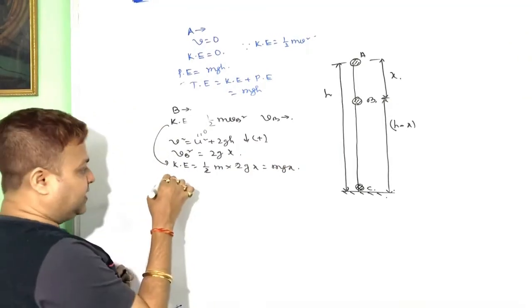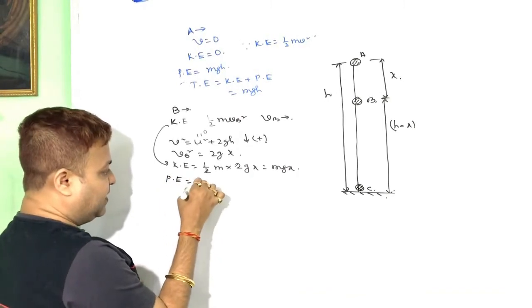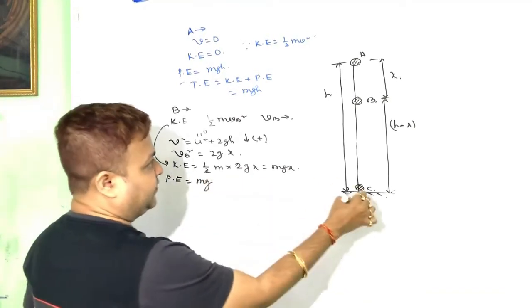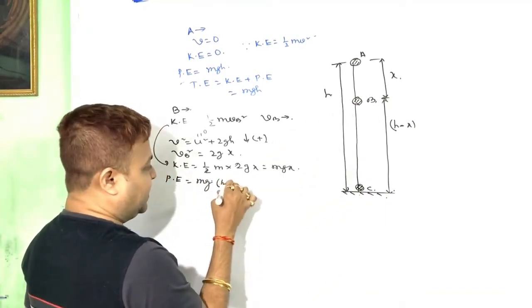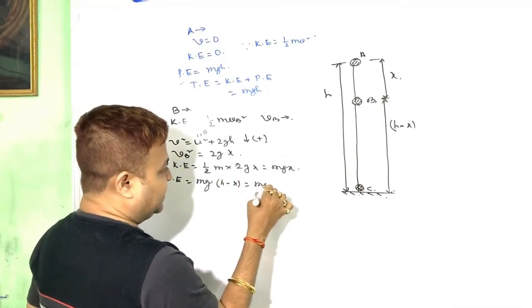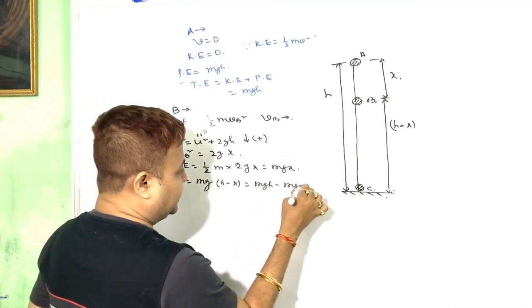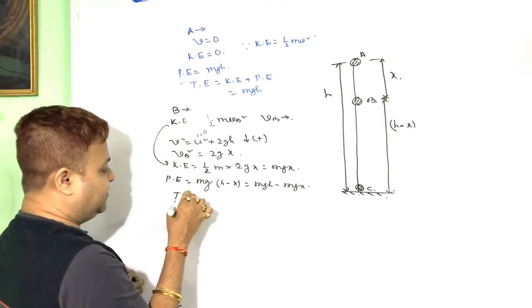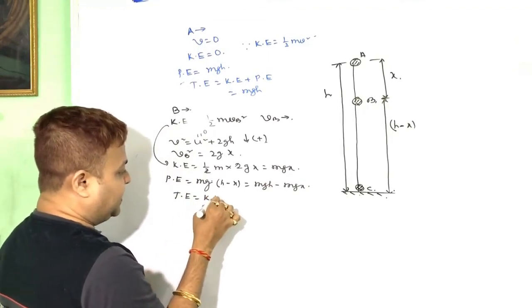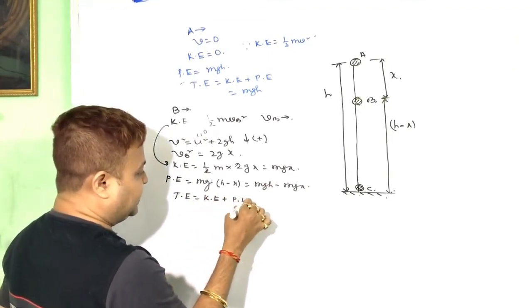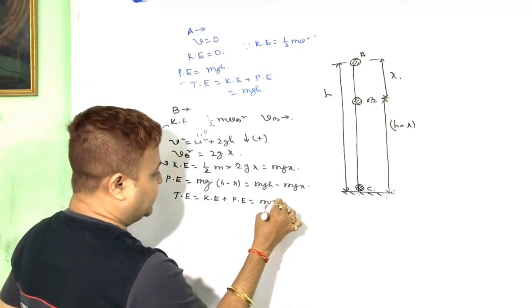And what is the potential energy? Mg into height from the ground, which is h minus x, that is mgh minus mgx. So the total energy becomes kinetic energy plus potential energy, which is equal to mgh.